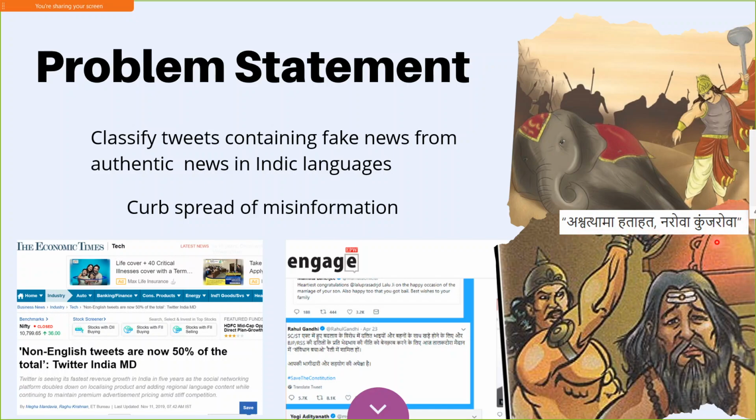Ashwathama Hatha iti Narova Kunjarova. We are all very familiar with this famous scene from the Indian epic Mahabharata, and it's probably one of the most classic examples that demonstrates the misuse of fake news. Distinguishing fake from authentic news has always been a task of utmost importance in the field of NLP as well as in our day to day lives.